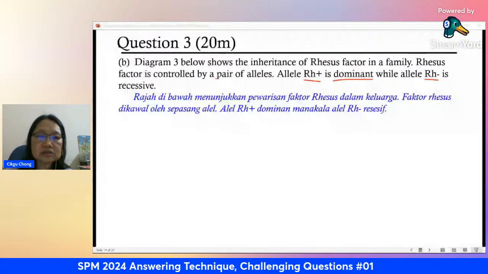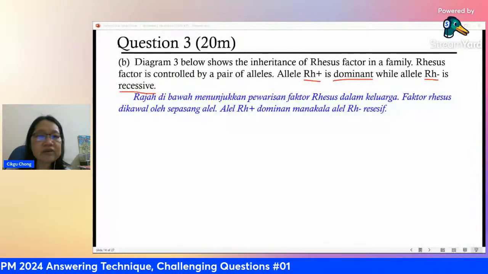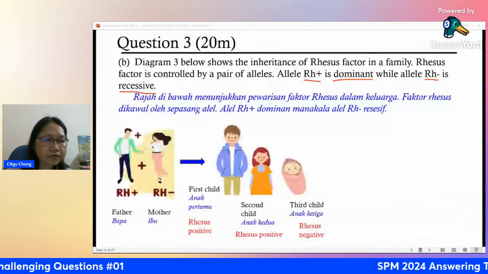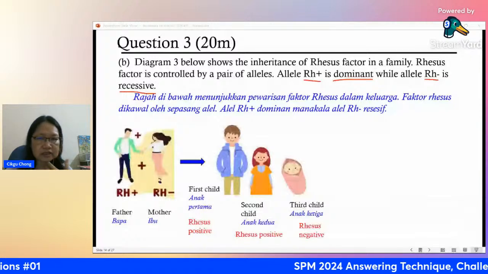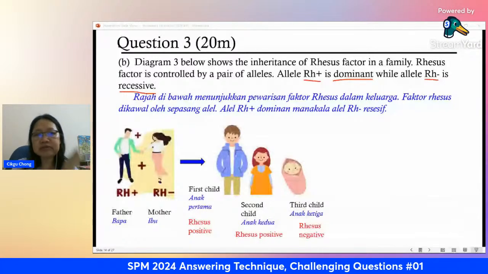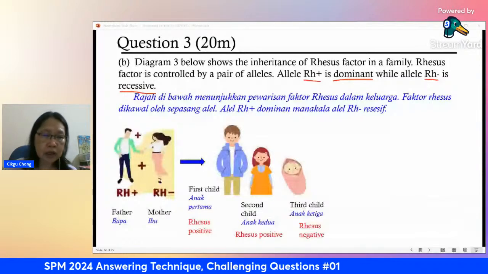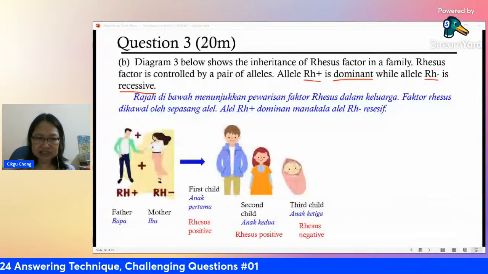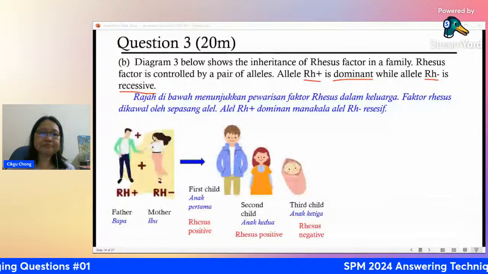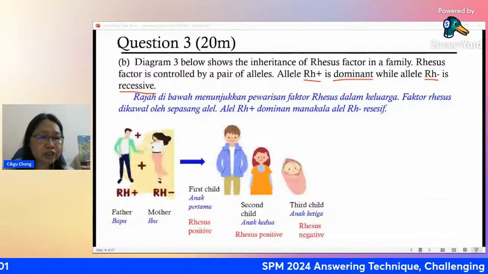Look at this scenario given to you. The father is rhesus positive, but it doesn't matter whether it's homozygous dominant or heterozygous, as long as there is a dominant. The mother is recessive. Then they have 3 children.